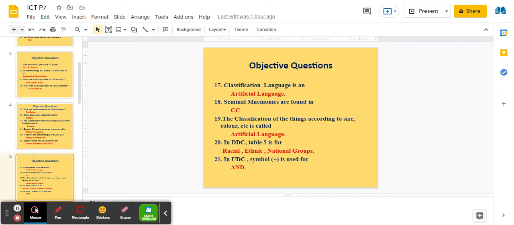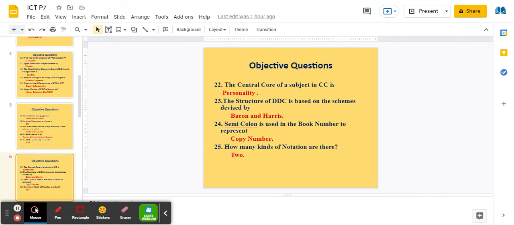In DDC, Table 5 is for racial, ethnic, national groups. In UDC, the symbol plus is used for and. The central core of a subject in colon classification is personality.